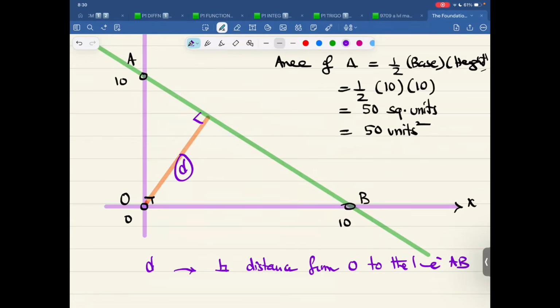So, again, one other poll. If I ask you this thing, distance from origin to line, option one, that is trigonometry. Option two is coordinate geometry. Option three, something new. Which one do you prefer?